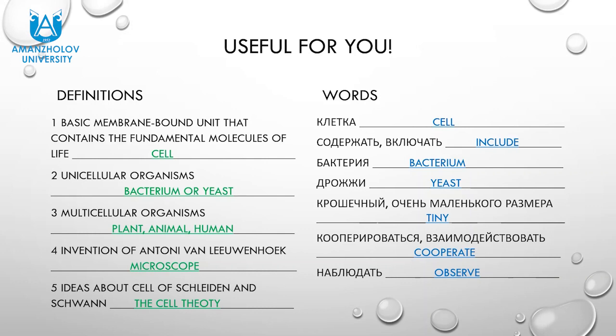And you can see useful words for you with translation from Russian to English language. Клетка, cell. Содержать или включать, include. Бактерия, bacterium. Дрожжи, yeast. Крошечный или очень маленького размера, tiny. Кооперироваться или взаимодействовать, cooperate. Наблюдать, observe. So you can review these useful definitions and words.